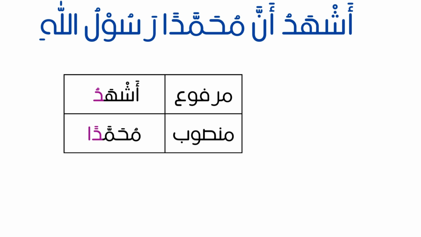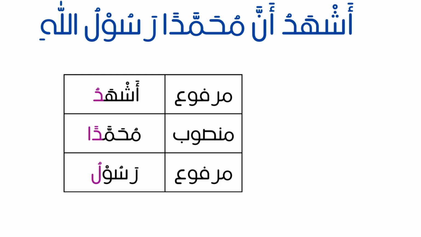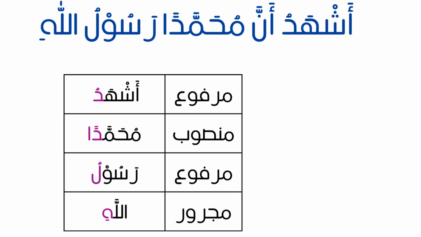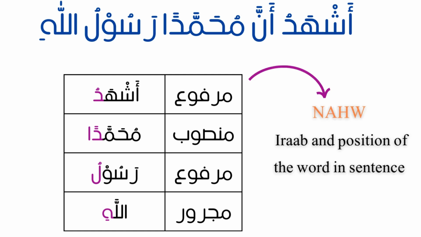For the second word Muhammadan, the i'rab of this word is mansub. Rasulu is also marfu and Allah is majroor. So, i'rab of each word in the sentence is the topic of Nahw. So, when we have analyzed the i'rab of each word, we can construct these words to make a complete sentence.